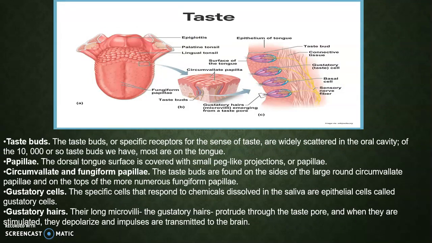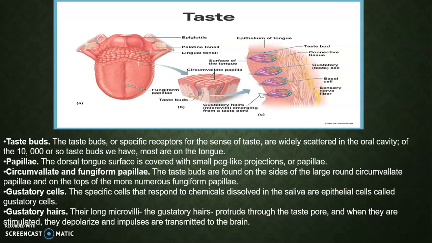Taste. Taste buds. The taste buds, specific receptors for the sense of taste, are widely scattered in the oral cavity, or the 10,000 or so taste buds we have. Most are on the tongue. Papillae. The dorsal tongue surface is covered with small peg-like projections or papillae. Circumvallate and fungiform papillae. The taste buds are found on the sides of the large, round circumvallate papillae and on the tops of the more numerous fungiform papillae.